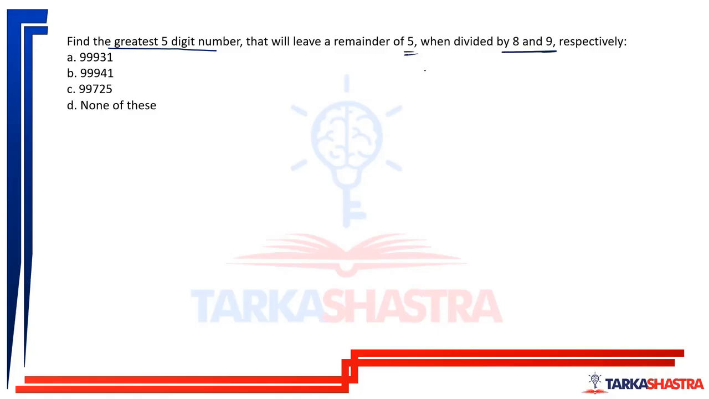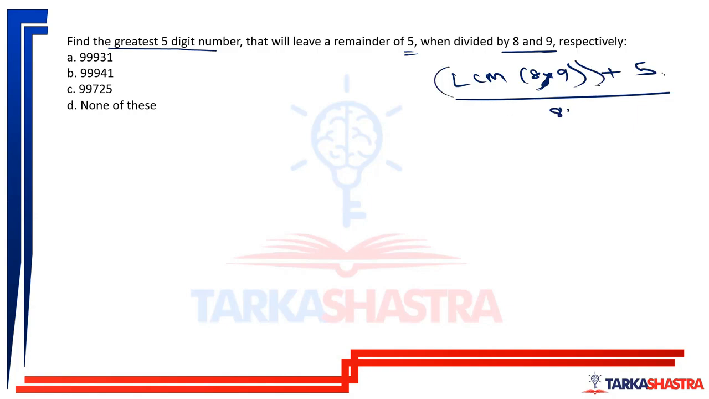So let us find out a number which is divisible by 8 and 9. So that is LCM of 8 and 9. And if I add 5 to this, and when I divide by 8, the remainder will be 5 because this term will be divisible by 8 and remainder will be 5. If I divide this term by 9, then this term will be divisible by 9 and remainder will be 5. So the condition is satisfied. A remainder of 5 when divided by 8 and 9.